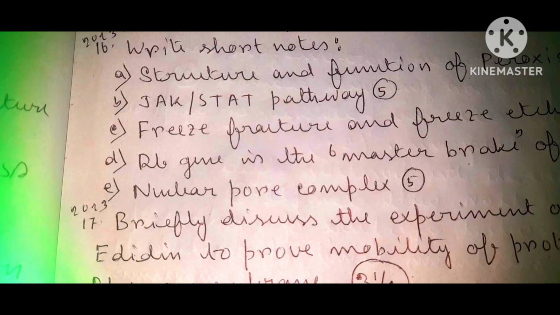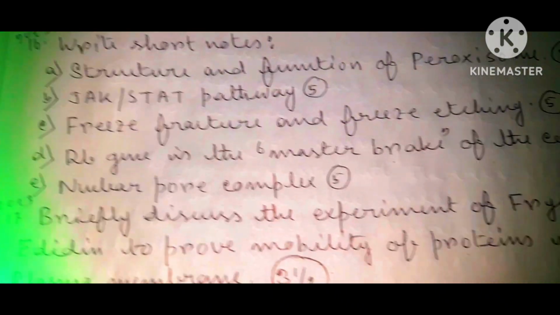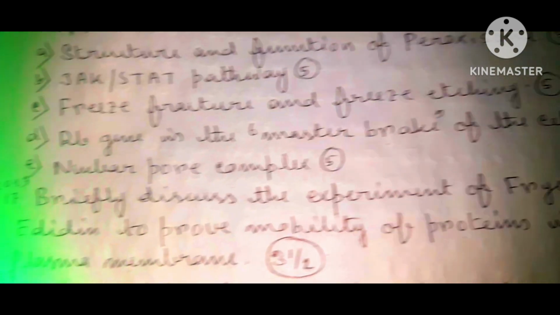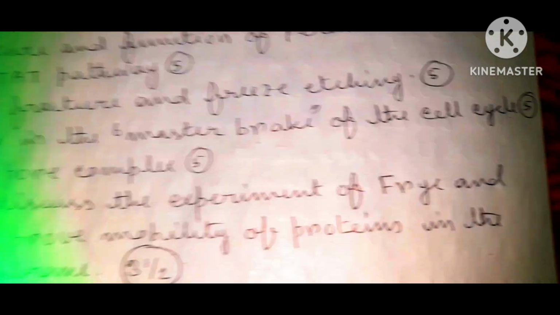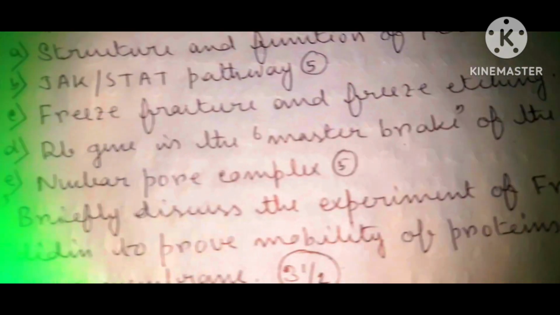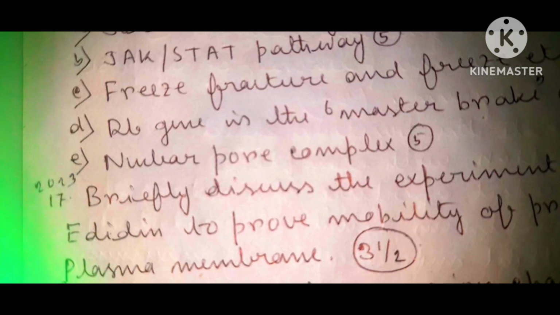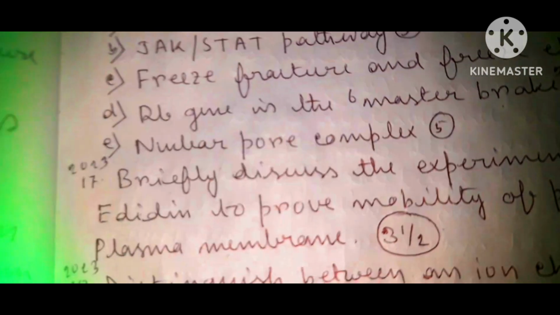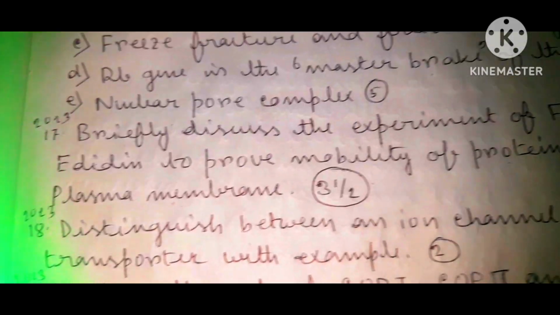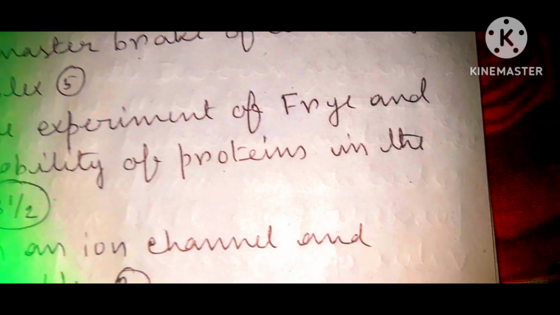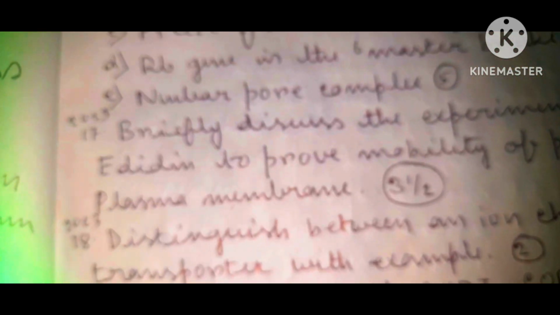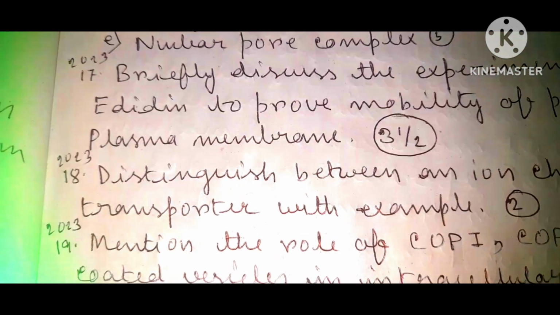JAK-STAT pathway, carrying 5 marks. Freeze fracture and freeze etching, carrying 5 marks. RB gene is the master brake of the cell cycle, carrying 5 marks. Nuclear pore complex, carrying 5 marks. Briefly discuss the experiment of Frye and Edidin to prove mobility of proteins in the plasma membrane, carrying 3.5 marks.